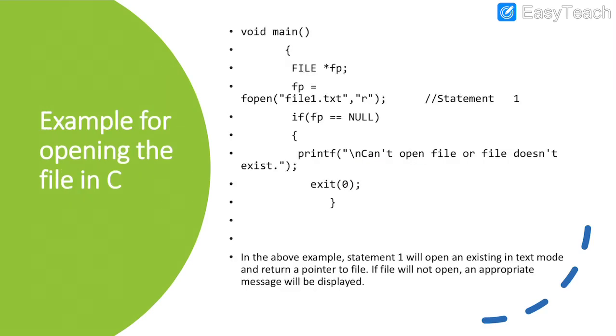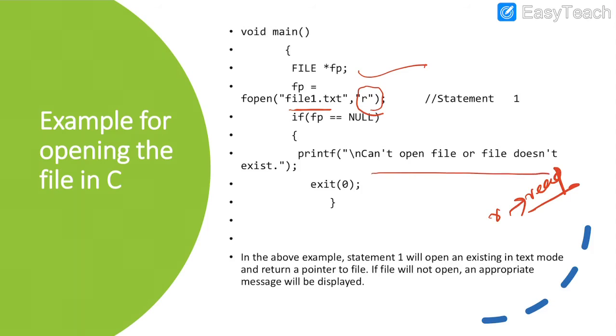And see the example program. Here I am going to declare the file structure, and the file pointer is equal to fopen of the file name. What is the file name we are going to take? file1.txt, and the mode we are going to specify is r. r means read operation. Here we are going to open the file for reading the content of the file. Suppose the file pointer is null, that means there is no such file available, so then it is going to print a message like cannot open file or file doesn't exist.